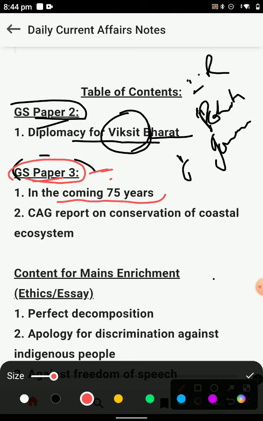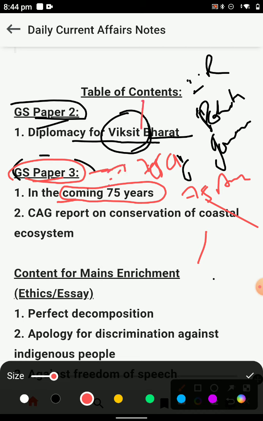In the coming, what is the role in the Azadi Ka Amrit Mahotsav we have celebrated, the 75 years of independence from British rule. And then you will find that in the mains examination an essay question was also asked of this type: why is the achievement of 75 years of Independence Day celebrated in India?